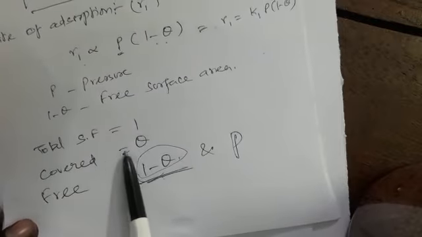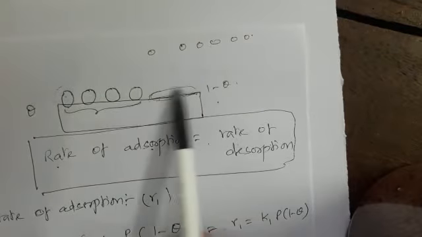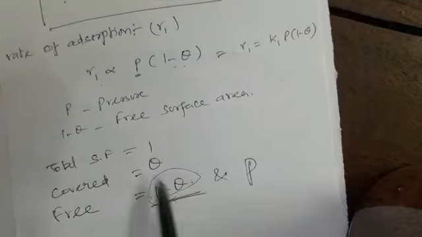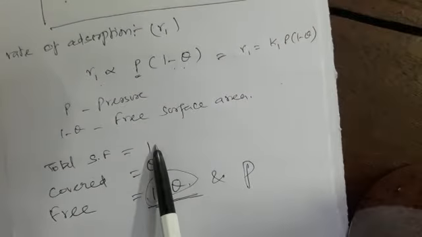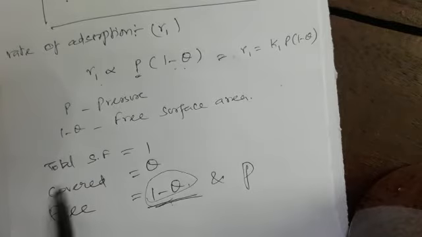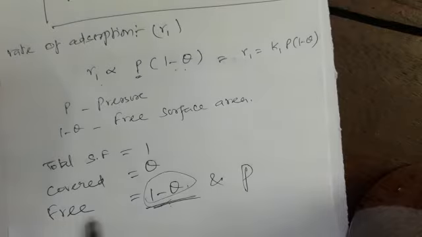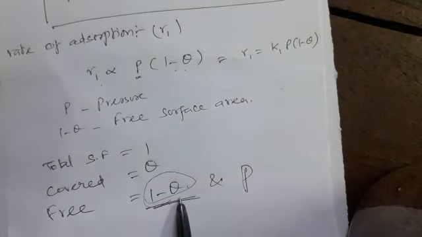That means the covered area is theta. The uncovered, remaining portion is 1 minus theta. Gas molecules are adsorbed, that means certain portions are covered, equal to theta. So, the free surface area is equal to 1 minus theta.